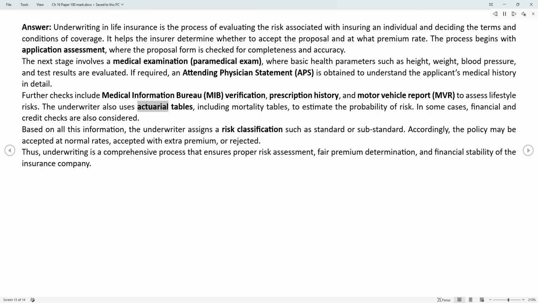The underwriter also uses actuarial tables, including mortality tables, to estimate the probability of risk. In some cases, financial and credit checks are also considered. Based on all this information, the underwriter assigns a risk classification such as standard or substandard. Accordingly, the policy may be accepted at normal rates, accepted with extra premium, or rejected. Thus, underwriting is a comprehensive process that ensures proper risk assessment, fair premium determination, and financial stability of the insurance company.